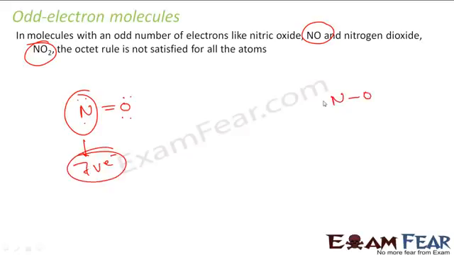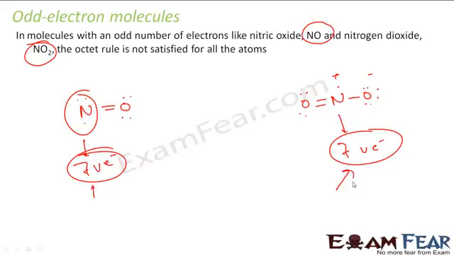You take NO2 also. So this guy has 8, this guy has 8. Nitrogen has, if you see, nitrogen has 7 valence electrons. Doesn't satisfy. There's a positive charge, there's a negative charge. So in case of an odd number of electrons, like it has 7, it has 7, this also doesn't satisfy the octet rule, because the octet rule says that the central atom should have 8 electrons.